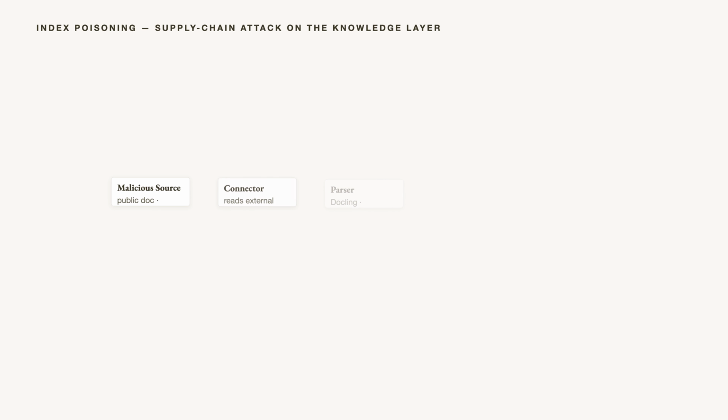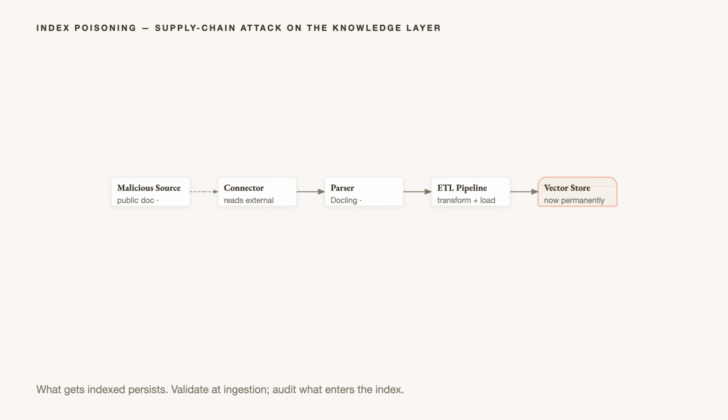The knowledge layer is a persistent attack surface. If an attacker can influence what gets indexed, by injecting a document through a public channel your connector reads, or by poisoning a data source that feeds your ETL pipeline, every future retrieval that touches that content is affected. This is not a runtime attack. It is a supply chain attack on your data. Validate and sanitize at ingestion. Audit what gets indexed. Treat the index as having the same trust level as the application that reads from it.